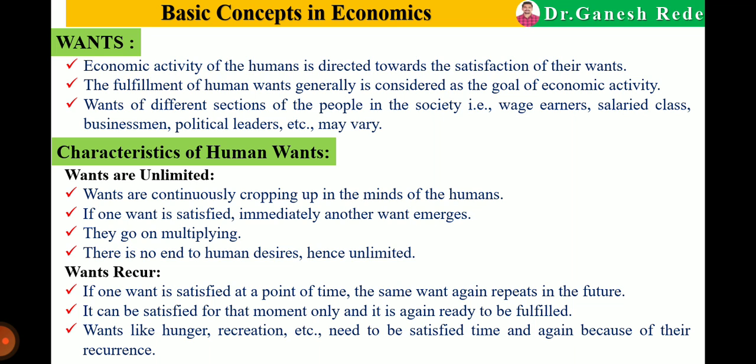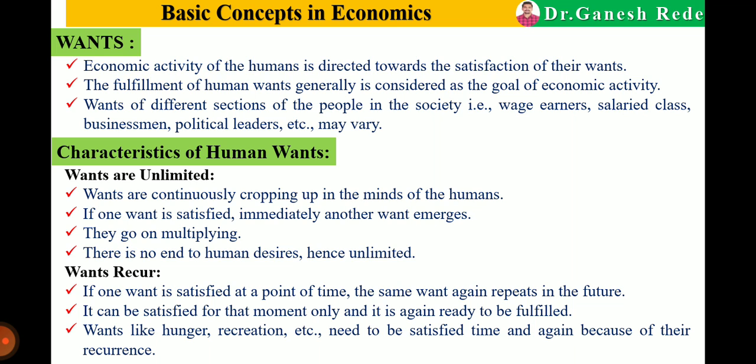The next is, human wants recur. Human wants recur, means they are repeating. If one want is satisfied at a point of time, the same want again repeats in the future. For example, suppose I am hungry now.